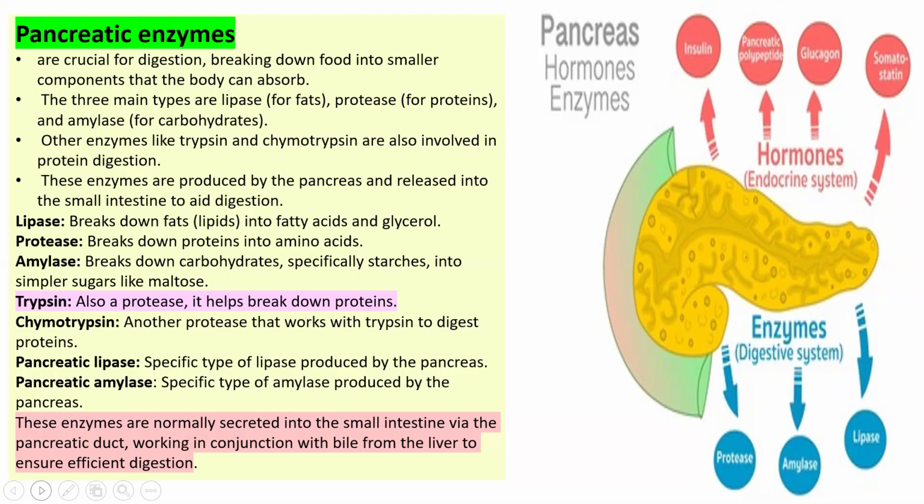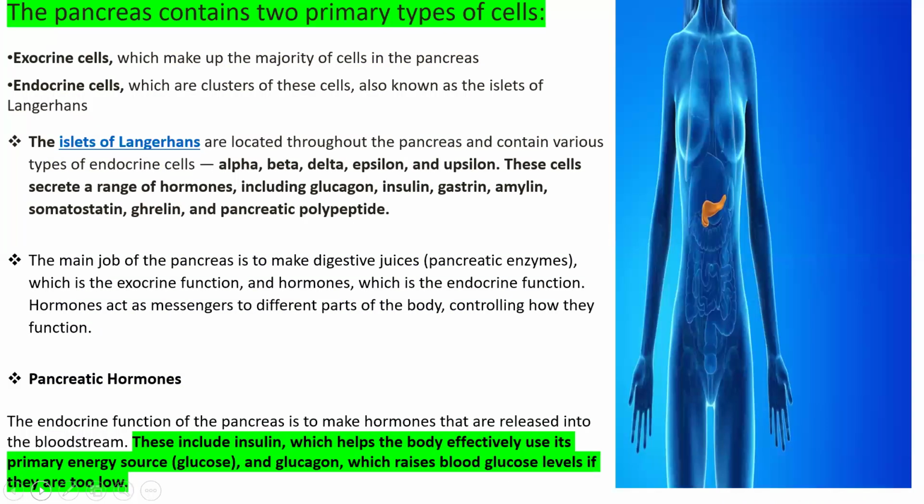Others include chymotrypsin, pancreatic lipase, and pancreatic amylase. These are the enzymes which help in the digestion of food. They are normally secreted into the first part of the small intestine via the pancreatic duct and work together with bile, which comes from the liver, to help in the proper digestion of food.